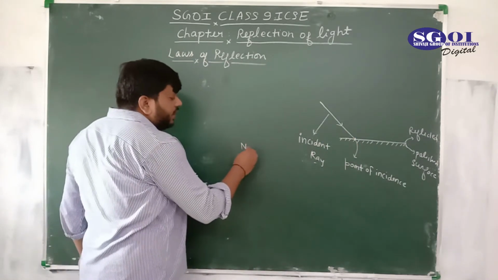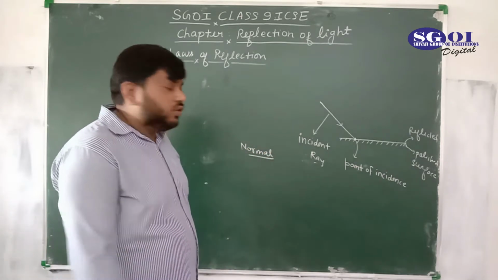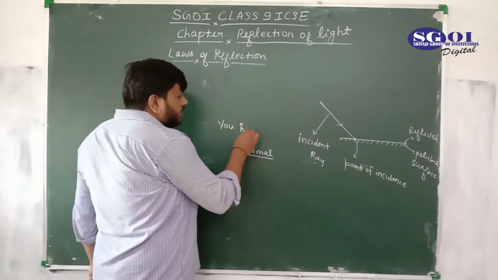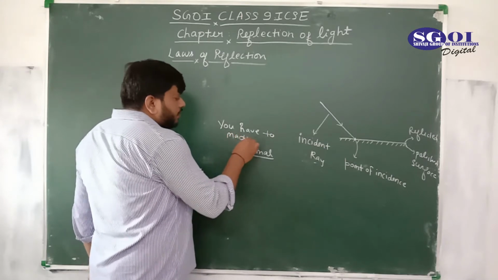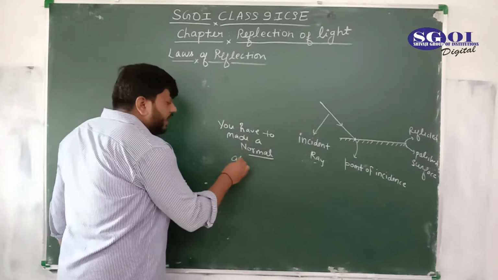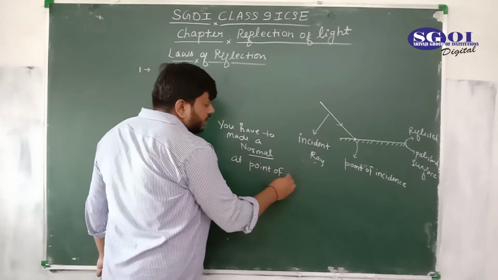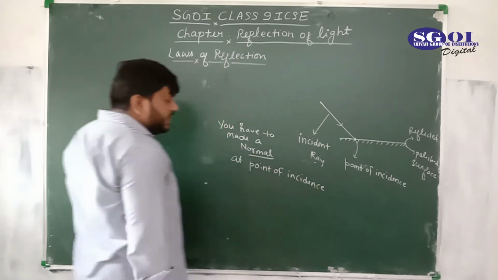Write this down: you have to draw a normal at the point of incidence, always.